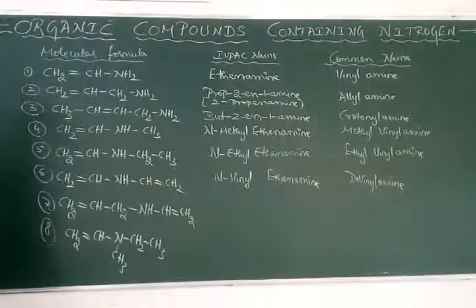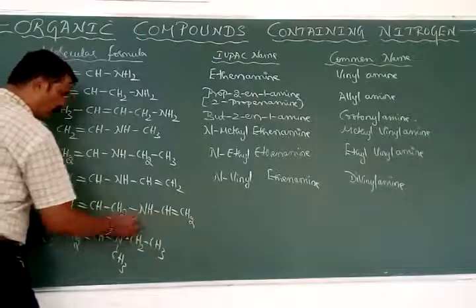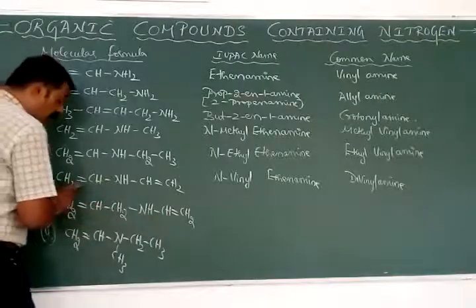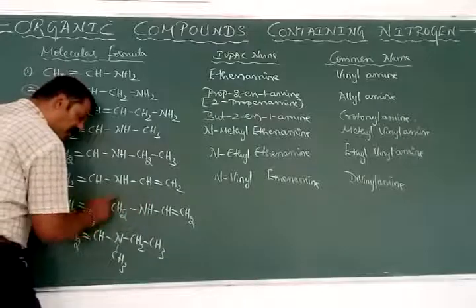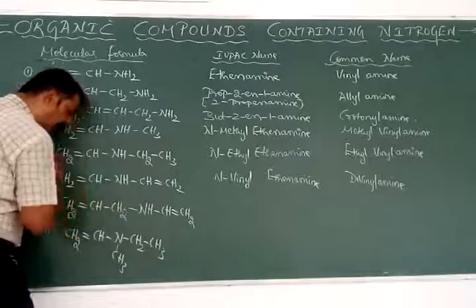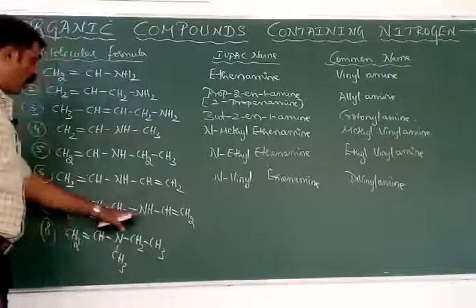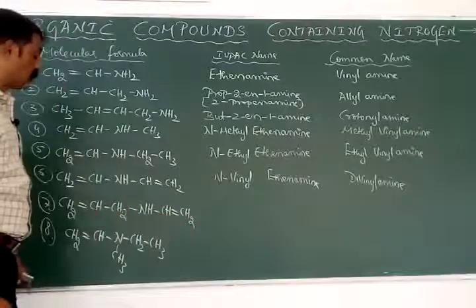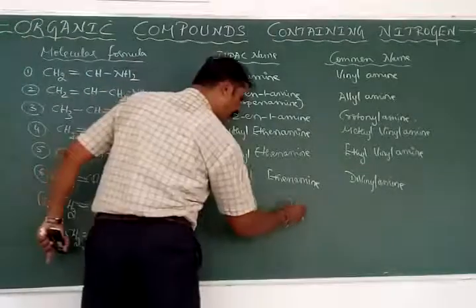Next we have the seventh one. Here the root word is 3. Here the root word is 2. Therefore the root word we can select is 3. 3 means it is called prop. Double bond is not at the first carbon atom, as this is the functional group. Therefore this is the first carbon atom, this is the second carbon atom. Means prop how much en? 2 en. With how much amine? 1 amine, and the substituent is vinyl, but it is attached through the what? Nitrogen atom.